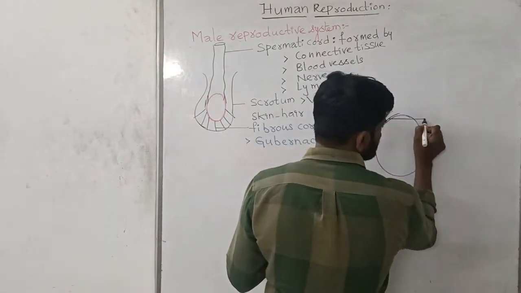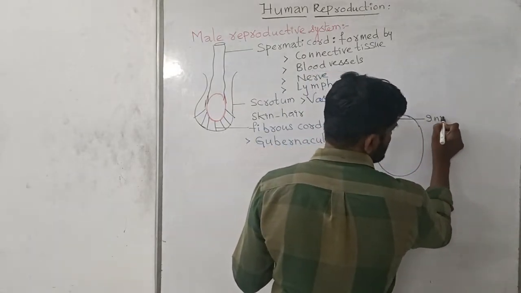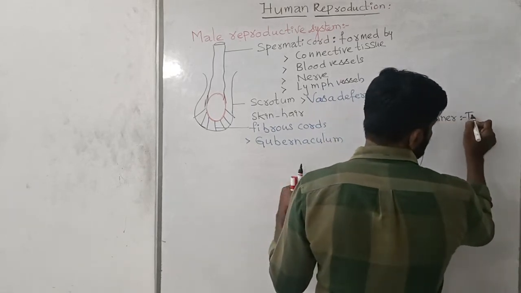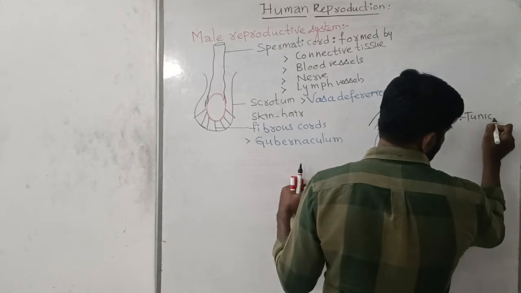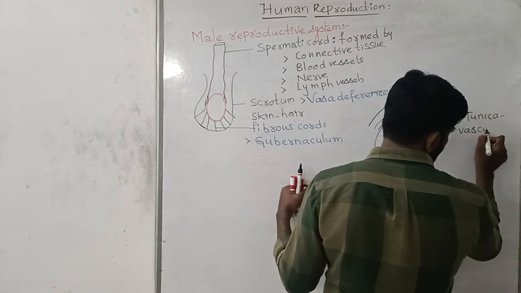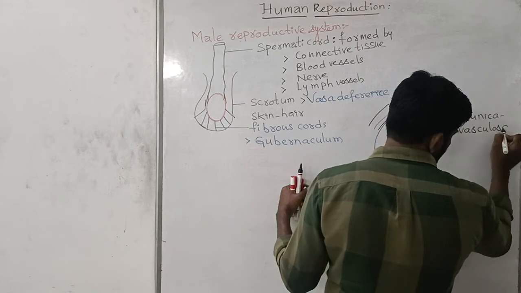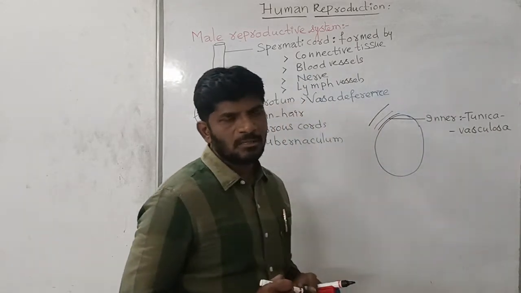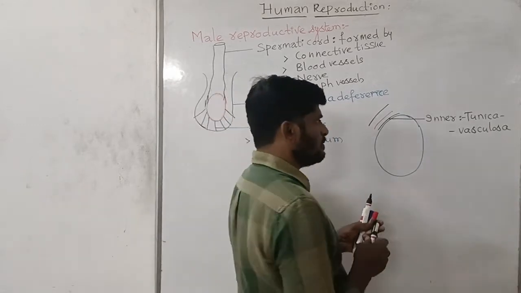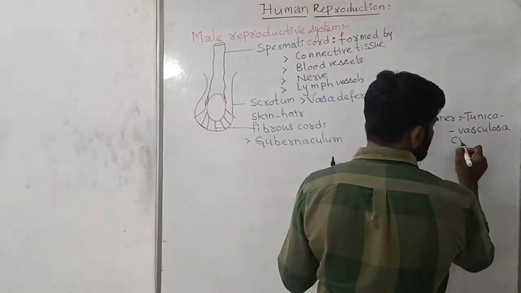The innermost layer is called tunica vasculosa. The name itself says tunica vasculosa means it is vascular in nature.